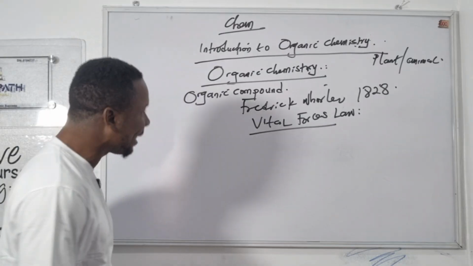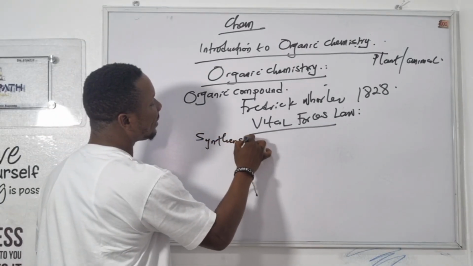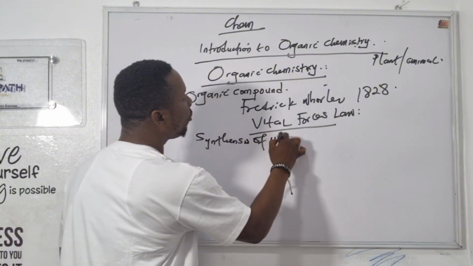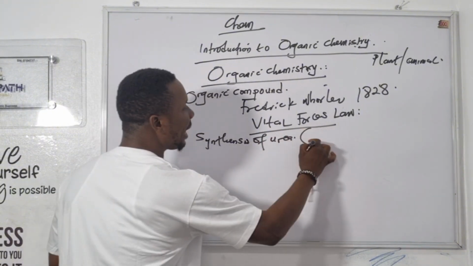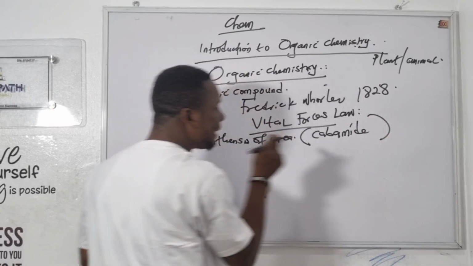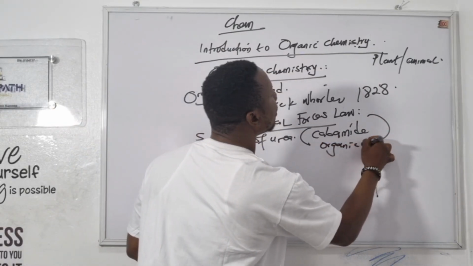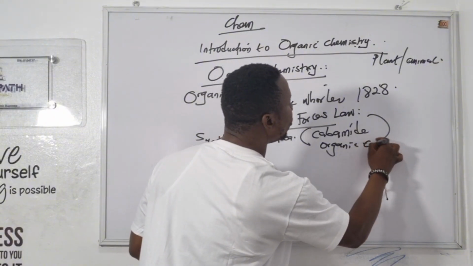Frederick Wohler's synthesis of urea. Frederick Wohler synthesized what? Urea. Urea can also be called carbamide. This is a typical organic compound.